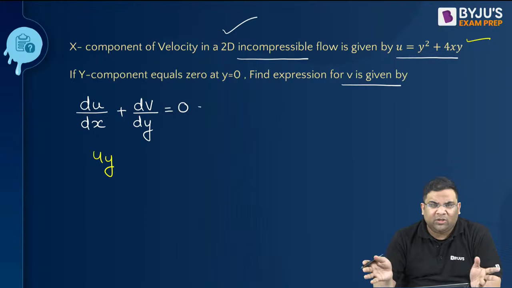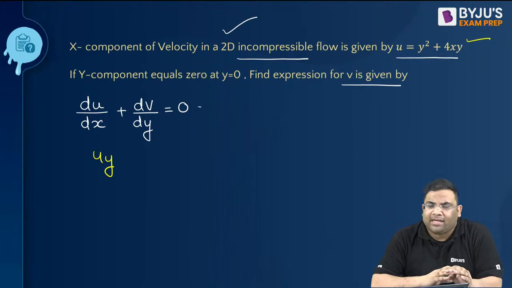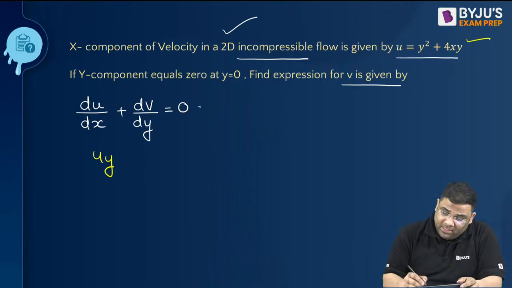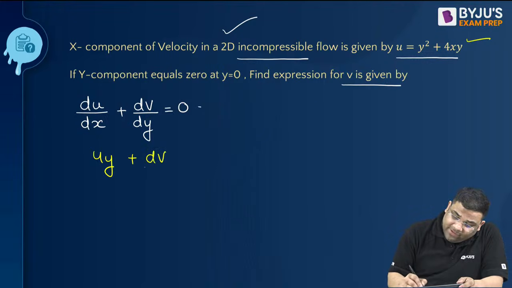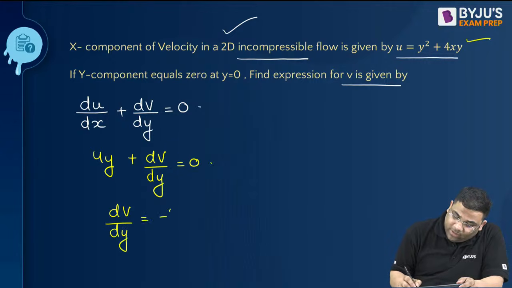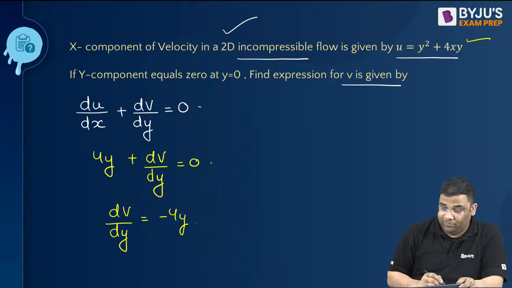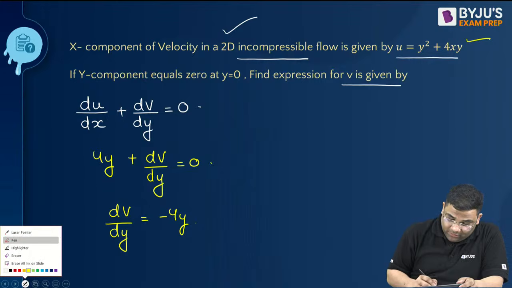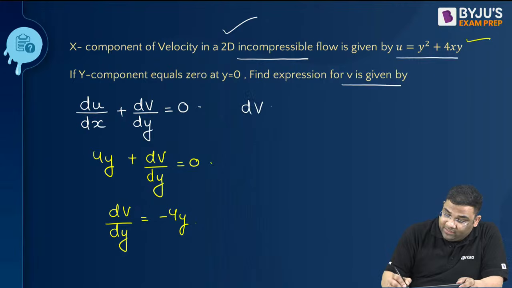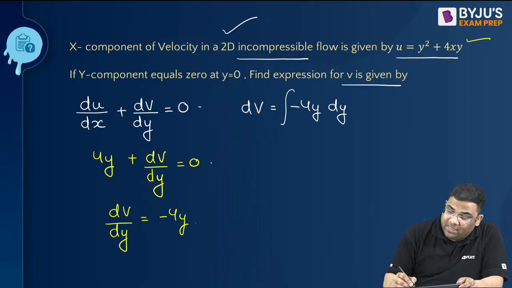See, the first term is y square, so I get a 0 if I differentiate with respect to x. Then 4xy differentiated with respect to x will give 4y. So 4y plus dv by dy is equal to 0. So from here, dv by dy is equal to minus 4y. To find the v function, I will take dv is equal to minus 4y dy and do an integration.